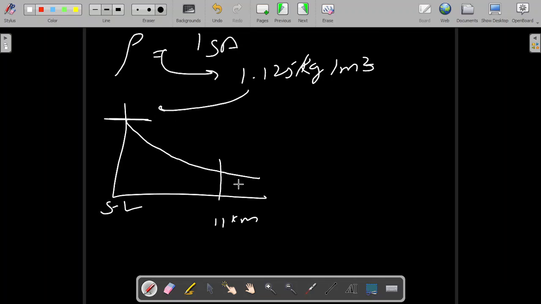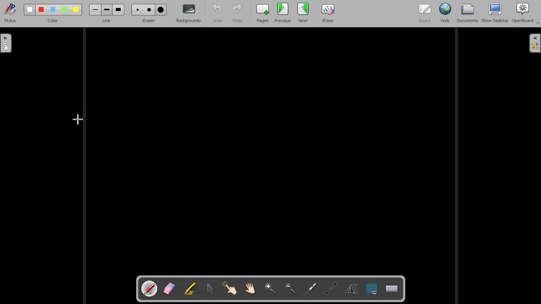The density reduced from 1.125 to 0.365 kg per meter cube, and again it will reduce more as we go up in height. Explanation was already given in the previous part on why it happens. Next we'll go to the dynamic viscosity.